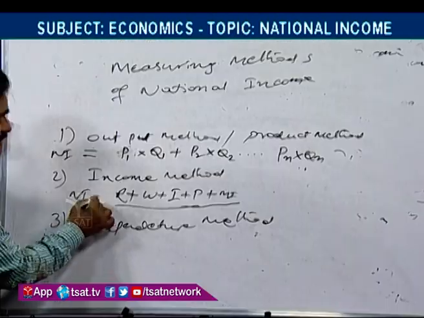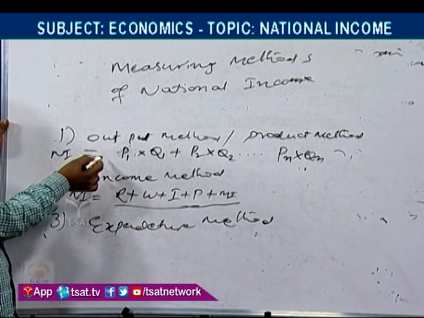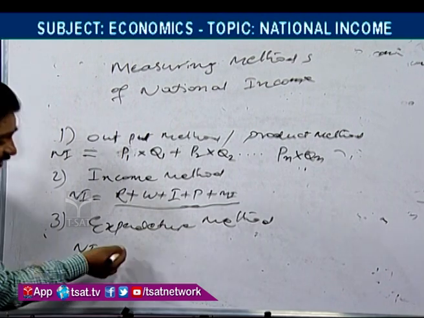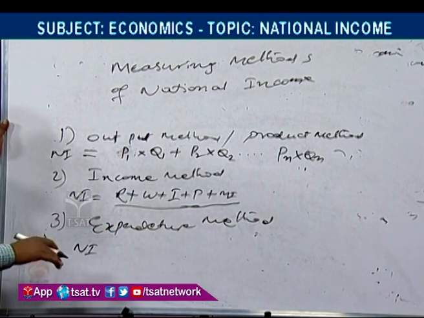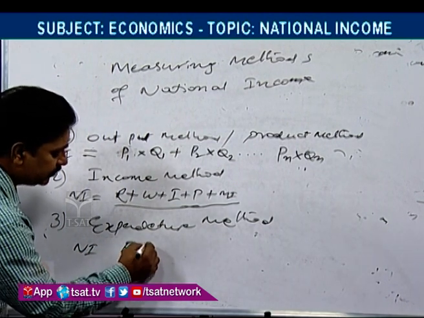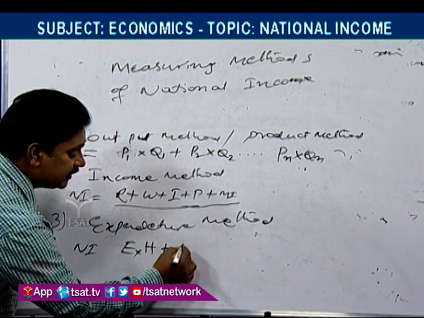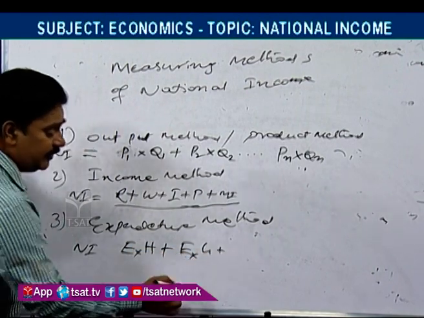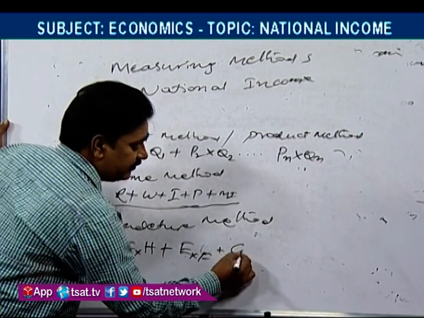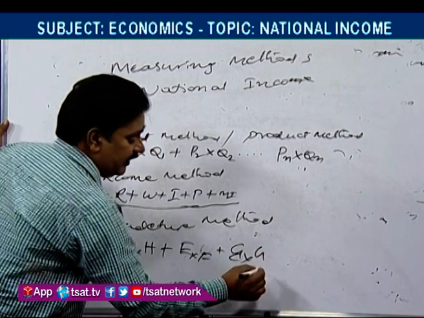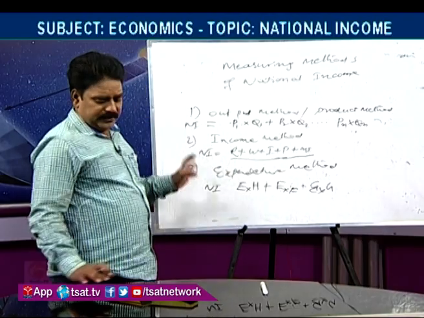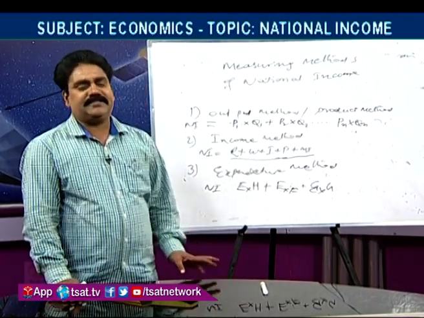In what way? How much we earned, how much produce is produced and sold in the market, and what is the expenditure of all the persons of a country. Expenditure of households plus expenditure of firms plus expenditure of government. By adding all these, that is the expenditure method. In this way calculating national income is in these 3 forms.